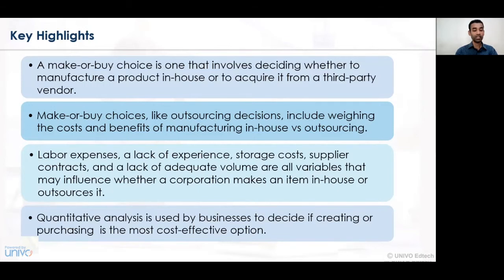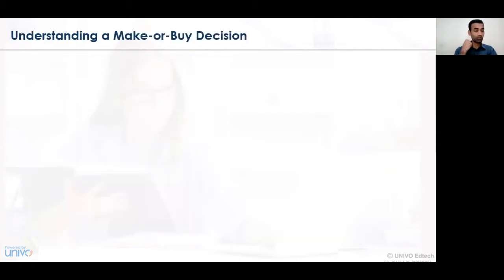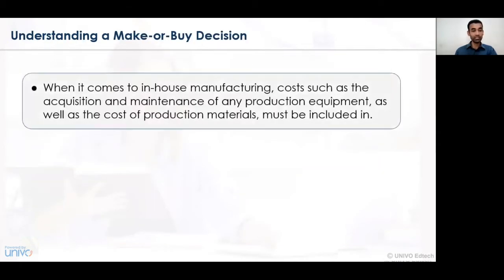If the cost benefit analysis or the cost-effective option shows that purchasing the product, that is buying a product from the open market from a third party vendor, is quite effective and profitable, then accordingly the product should be purchased from the open market. Now let's understand what we mean by the make or buy decision.